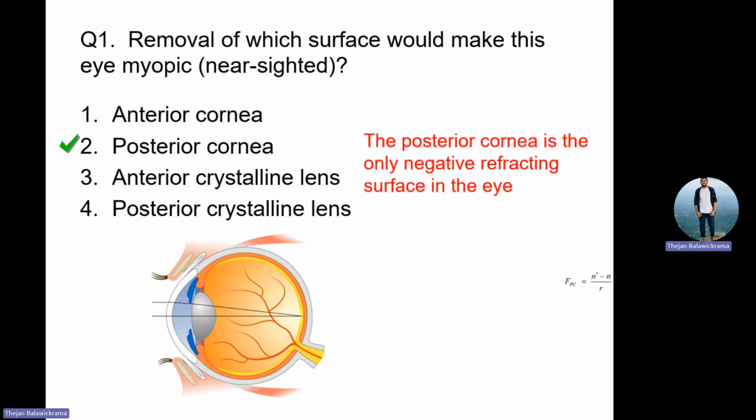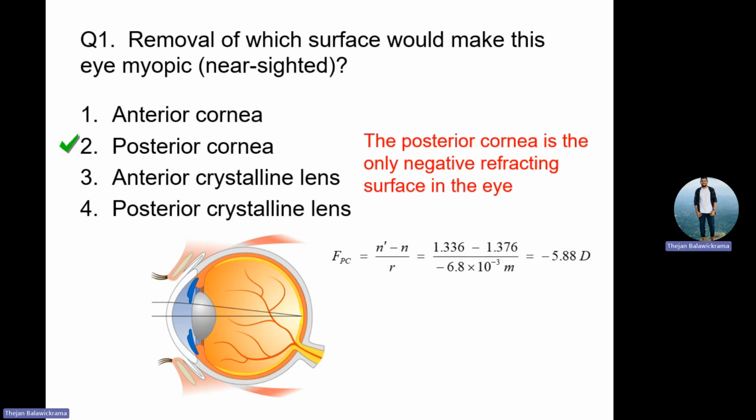Now for the posterior part of the cornea, the formula is this, with the corneal refractive index, and the back surface of the cornea is approximately 6.8. If the front part is 7.8, then converted into the meter system, you get minus 5.88. So if you remove that minus 5.88, the patient becomes more plus 5.88, which means the patient becomes more myopic. 5.88 diopter.